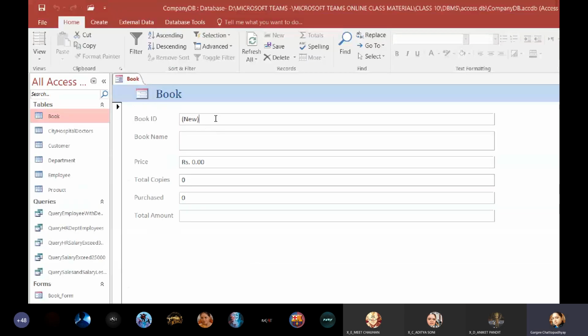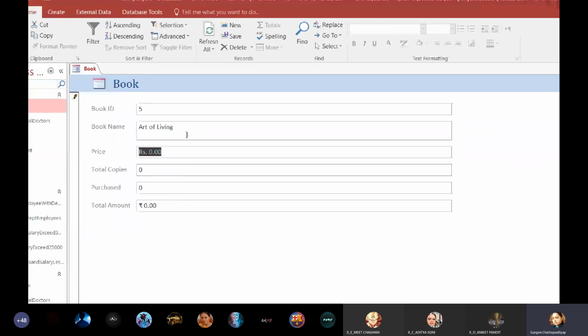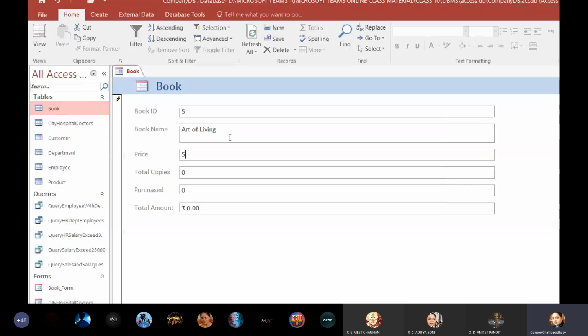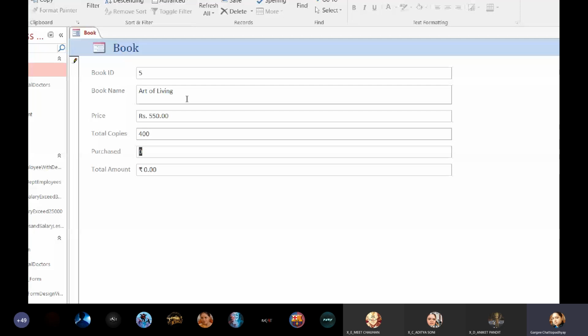Yes, too much magnification, it doesn't work. Okay, book ID new. So the moment I just start typing the book name, it will give me the book ID. Okay, press enter and it easily moves on to the next field. So I enter it. Total number of copies, I have 400 copies. Purchased, nobody, it is a very new book which has been added. No one has purchased it yet. So I'll leave it as 0 and press enter.